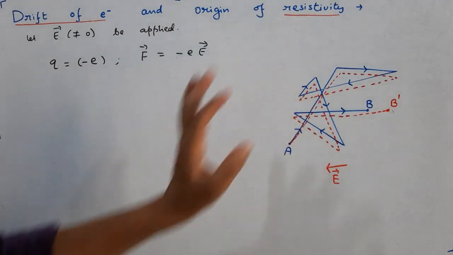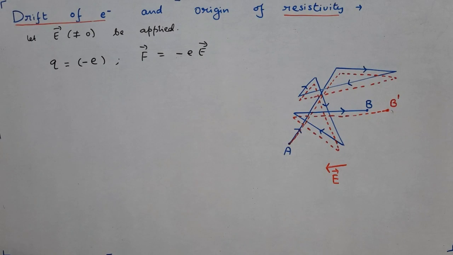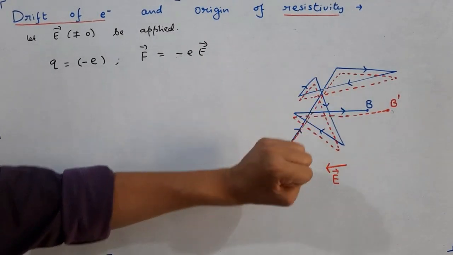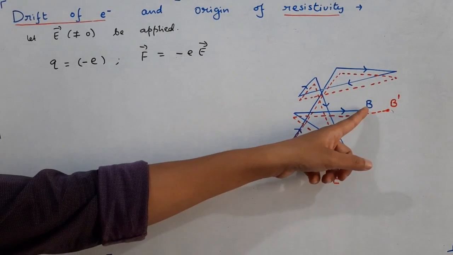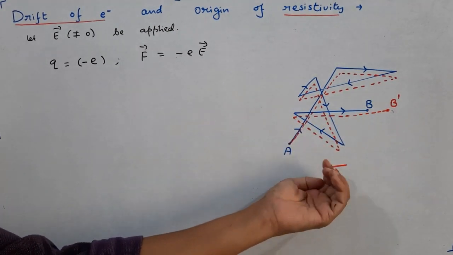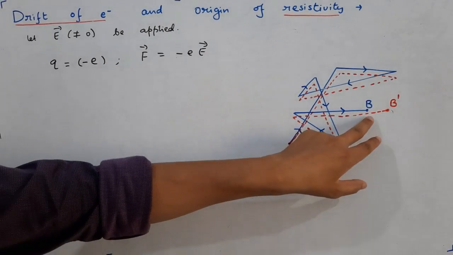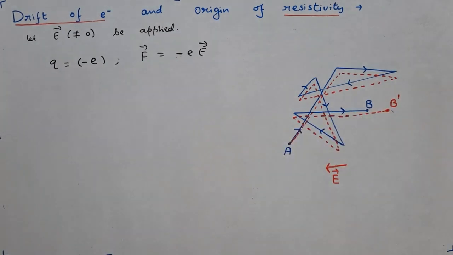This may not be the exact path because the path may not be a straight line. It may be curved also in presence of electric field. But anyway, it's an approximate diagram. And then ultimately, instead of reaching at point B, due to presence of electric field towards left direction, we find there is some drifting in the position of the electron towards right direction.